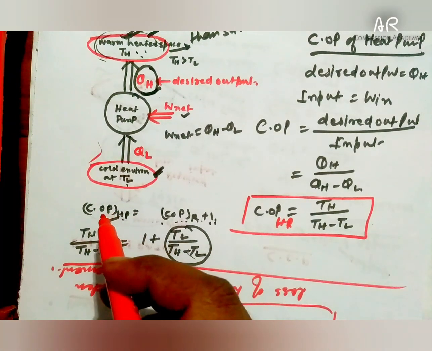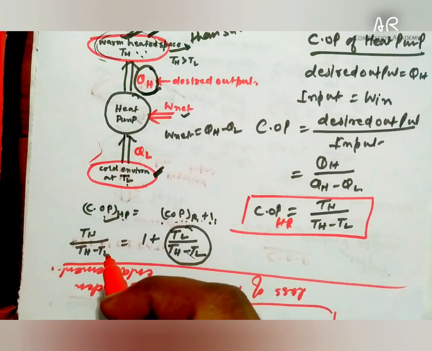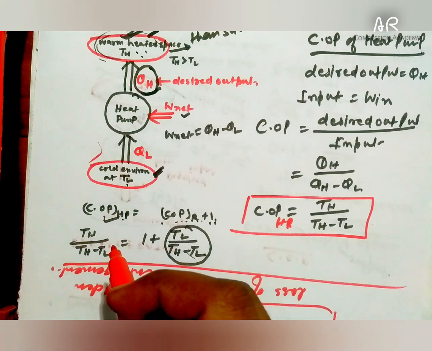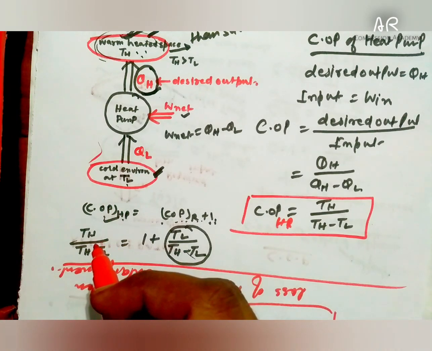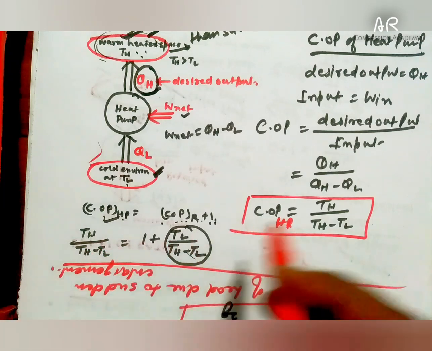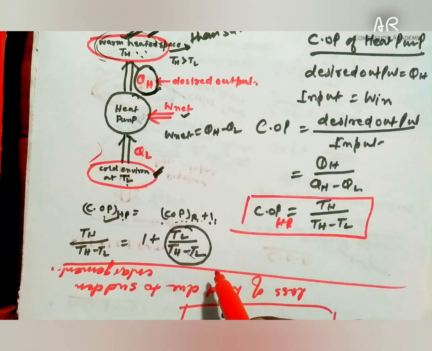In refrigerator, our objective is to keep a body lower than the temperature of surroundings, and in heat pump, our objective is to keep a body temperature greater than that of surroundings. So this is about the heat pump and the refrigerator, and we have seen their COPs, coefficient of performance.